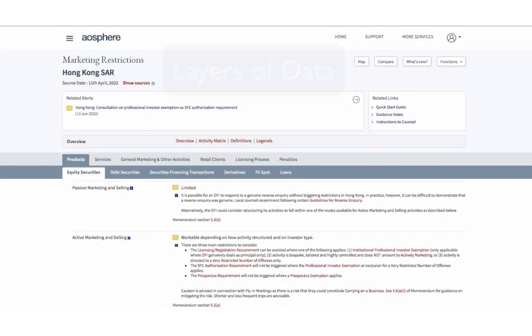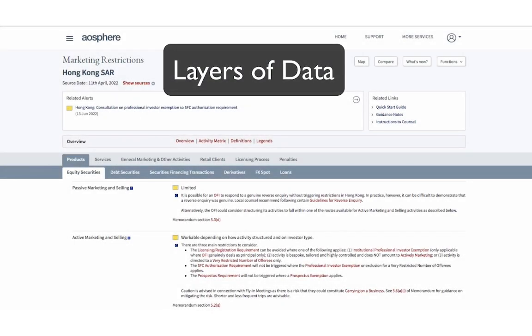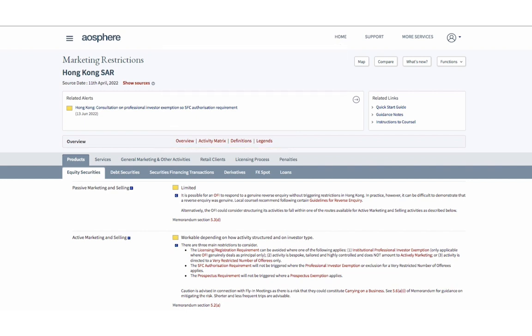From within each jurisdiction view, if you are looking for a super quick introduction to the rules, then our overview document is for you. Our activity matrix breaks the rules down for each product and service by activity type. We'll show more of this later. And we provide links to key definitions and legends and disclaimers here.